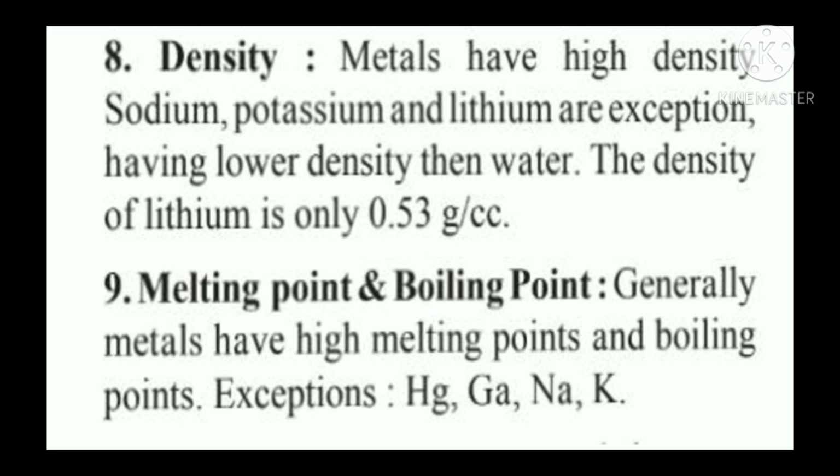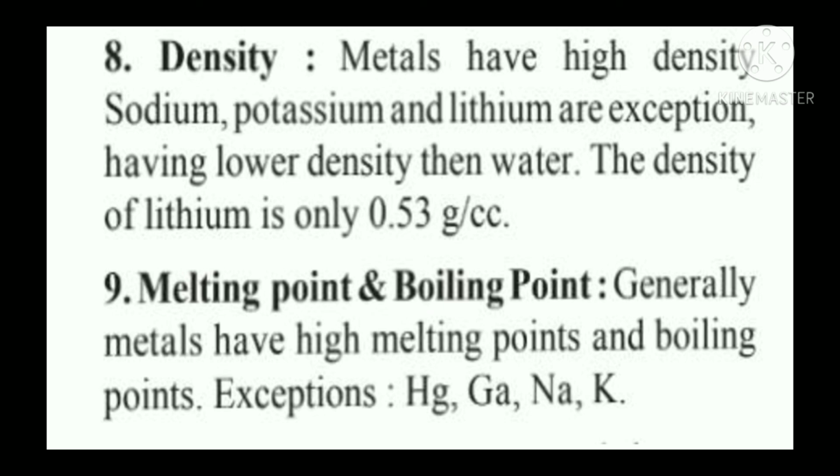Next physical property of metal is melting point and boiling point. Generally metals have high melting point and boiling point. That is, for metals to become liquid and start to boil, a very high temperature is required. Similarly, for metals to melt, a very high temperature is required. But there are exceptions.